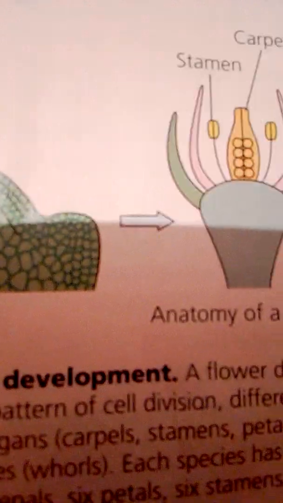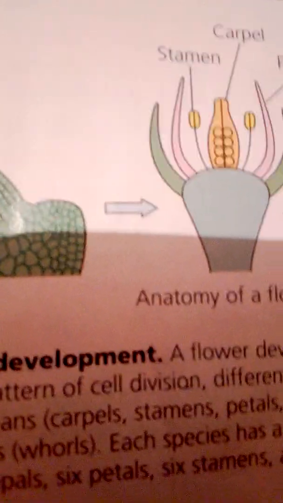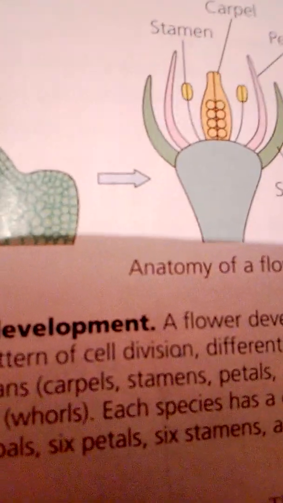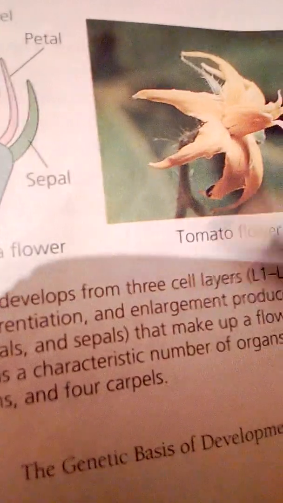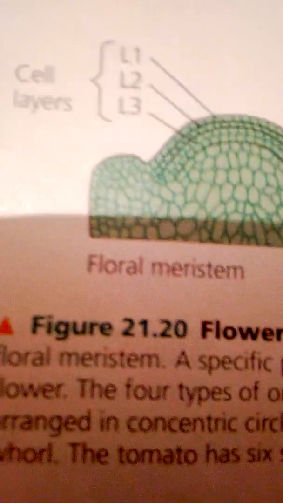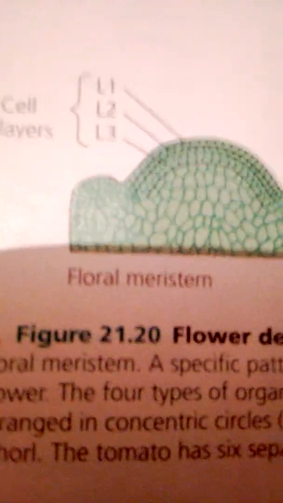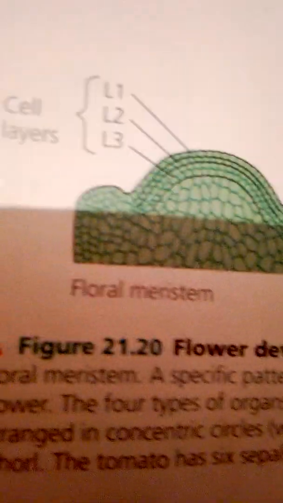Researchers have combined a genetic approach with tissue transplantation to study induction in the development of tomato flowers. Notice this figure. A floral meristem in a bud consists of 3 layers of cells, L1, L2, and L3.